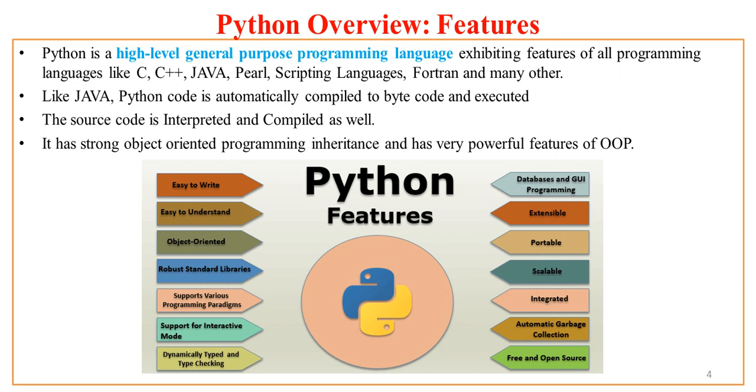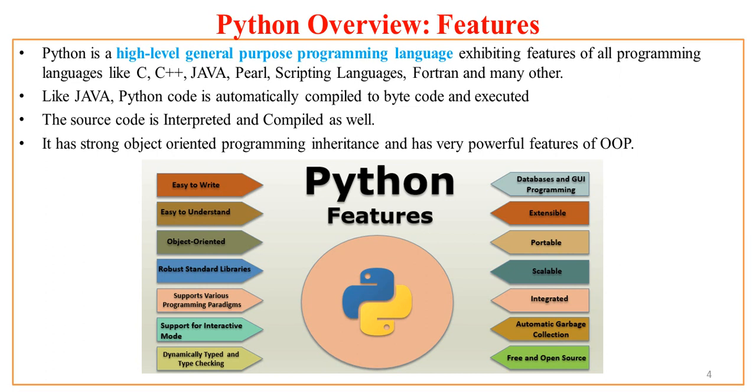Like Java, Python code is automatically compiled to bytecode and executed. So Java has two components working internally. In the same way, Python also works with the two components, that is called compiler and interpreter. Now the source code of Java is interpreted and compiled as well. As you perhaps might have learned Java before this, so you can understand this. But don't worry, we'll be studying these things step by step here as a Python study.